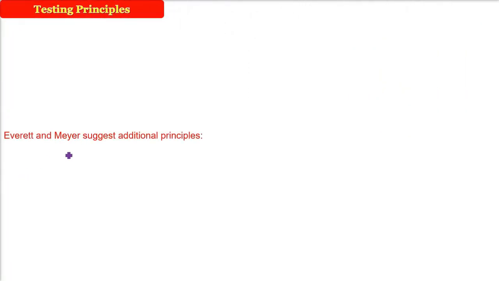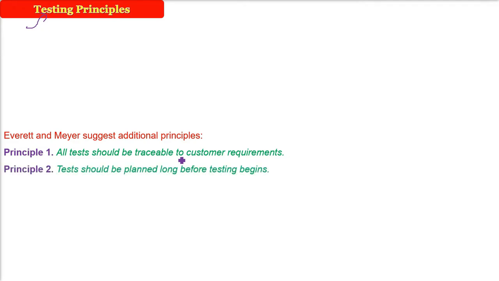Everett and Meyer suggested certain additional principles if any tester or any software professional wants to do the testing. We need to follow them all through the software development life cycle. First, all tests should be traceable to customer requirements. That is, there are certain customer requirements, put in the form of requirement gathering in the form of an SRS. So all the test cases will be generated from here only. So all the testing will be traceable to the SRS.